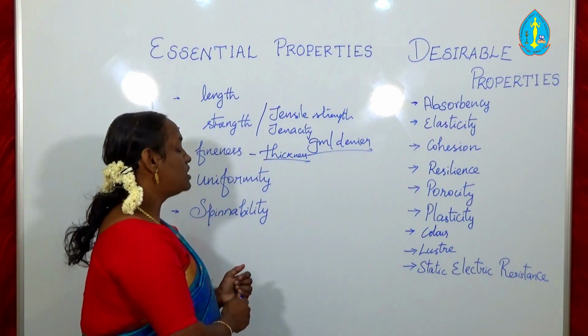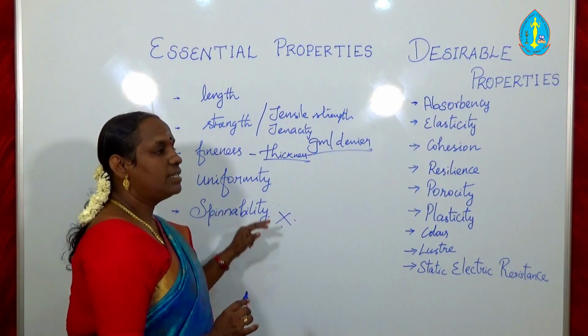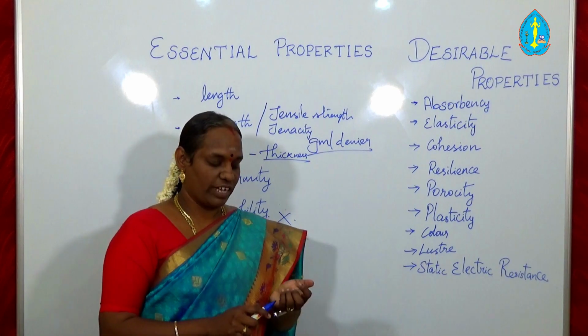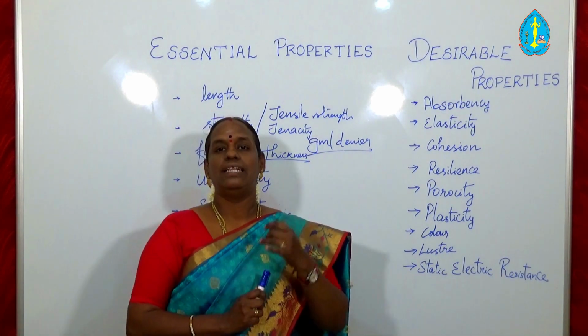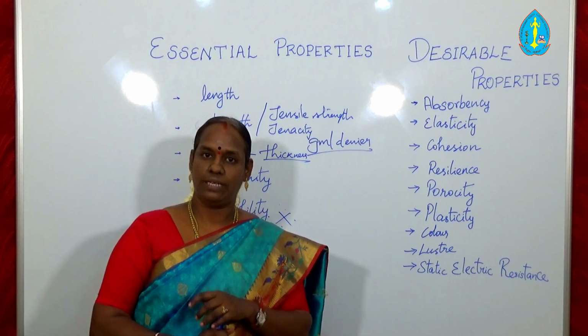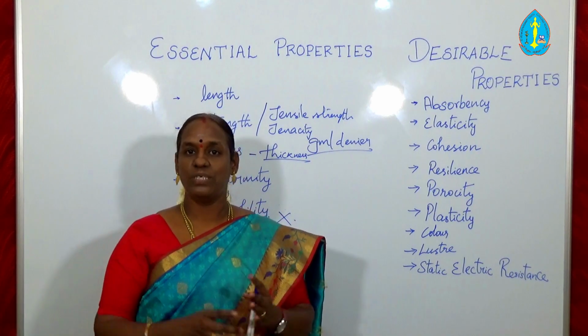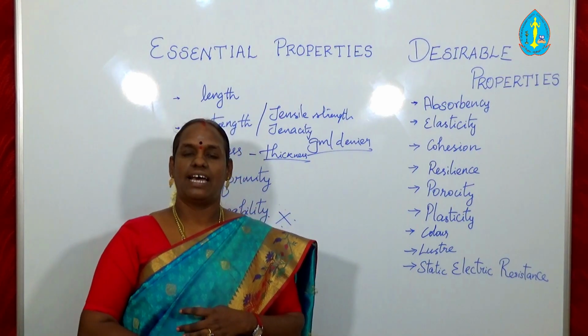Okay, and the next one is spinnability. It is a very important property in the case of natural fiber. What do you mean by spinnability? The ability of the fibers to be converted into yarn is known as spinnability. For example, there are lots of fibers we have discussed in the last classes.